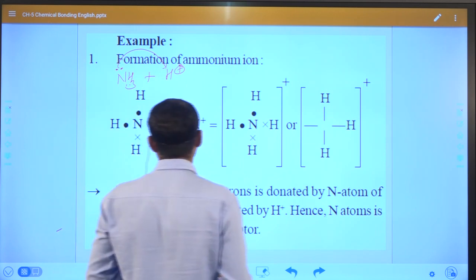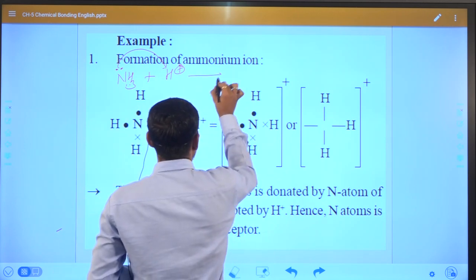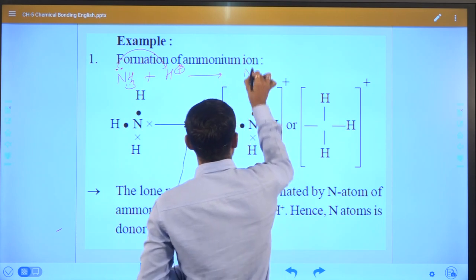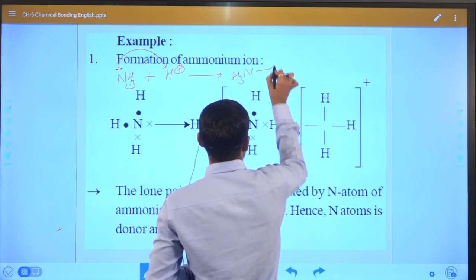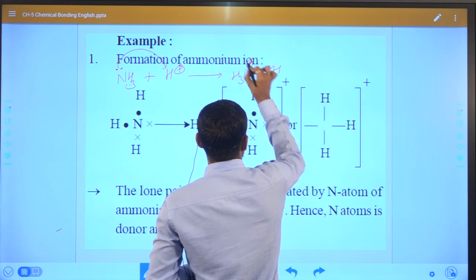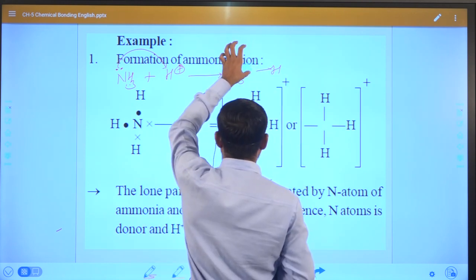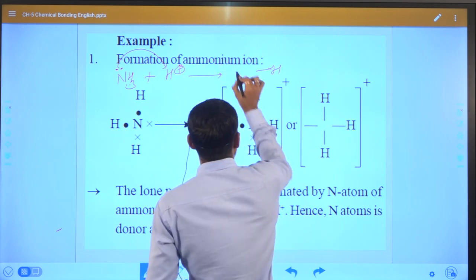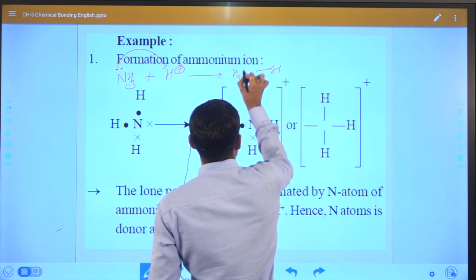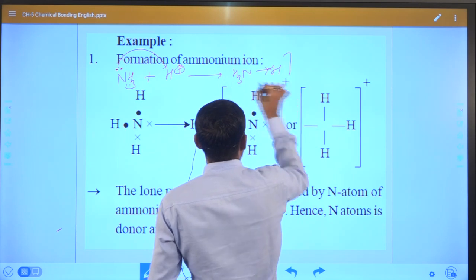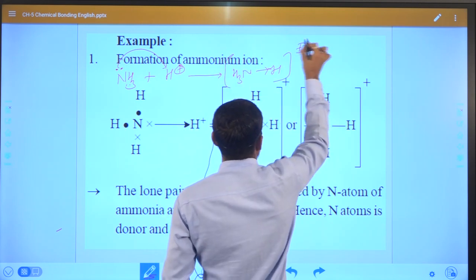It will form like this, and the positive charge will come on the whole molecule.